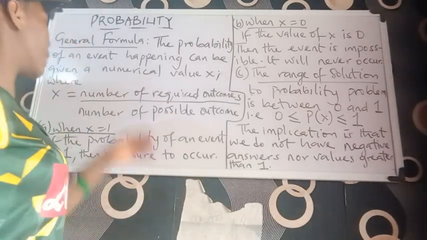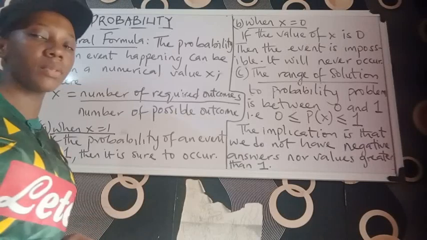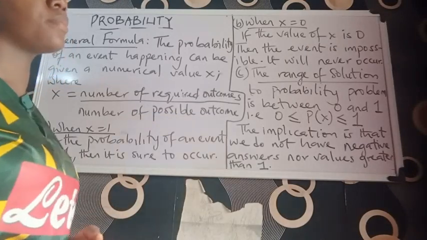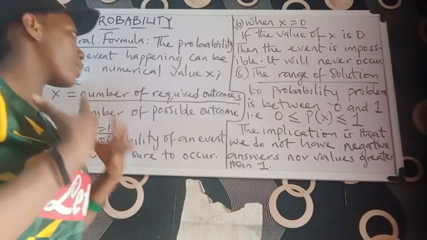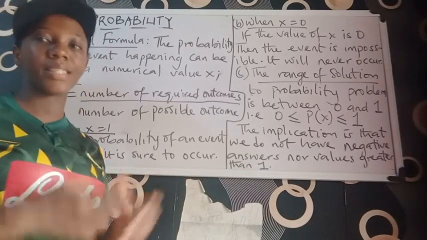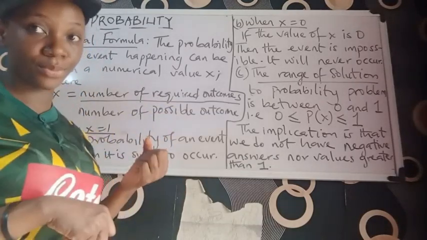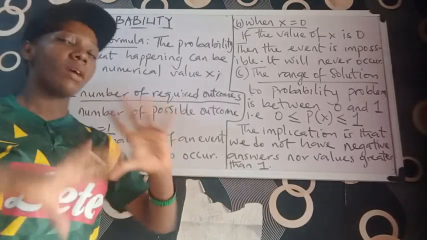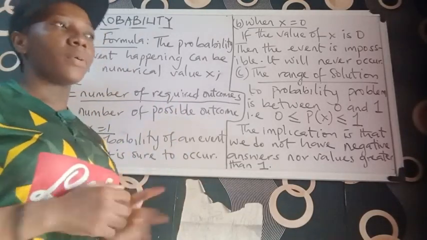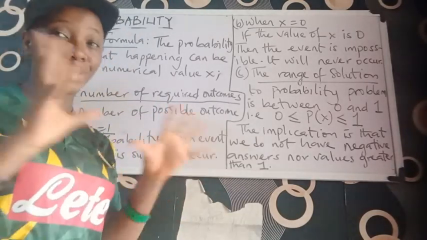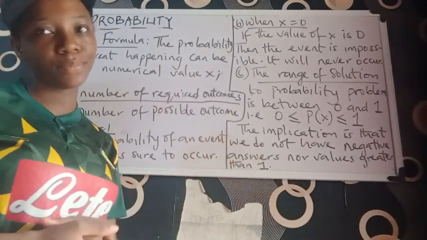So the top here, or the numerator, signifies that this is what you are asked to look for, all over all possible outcomes, all possible cases that thing can occur.